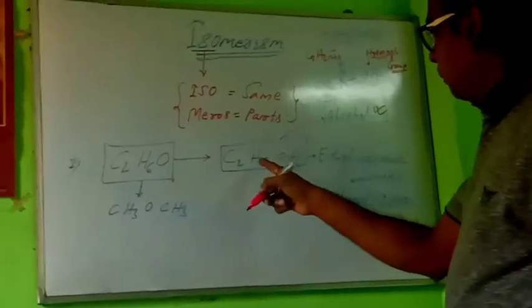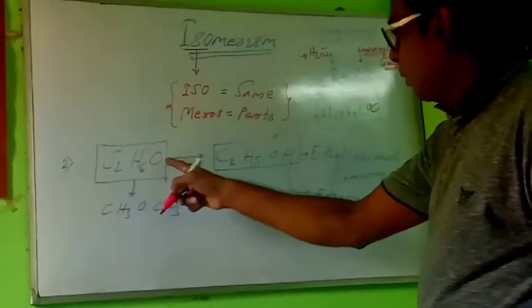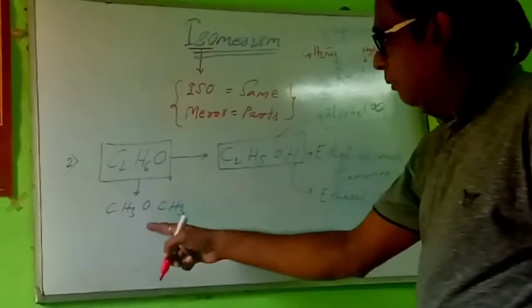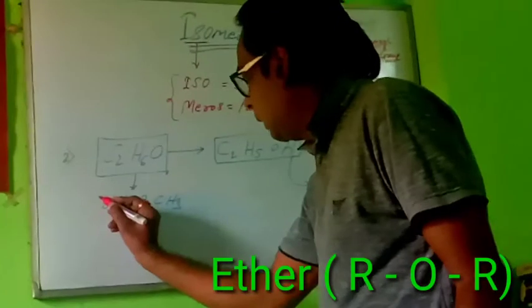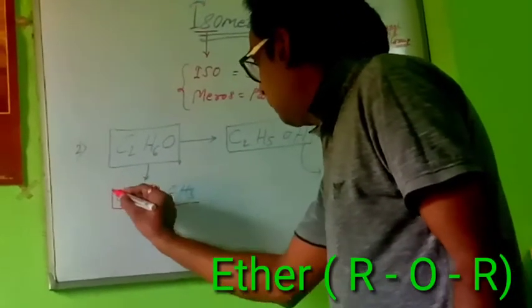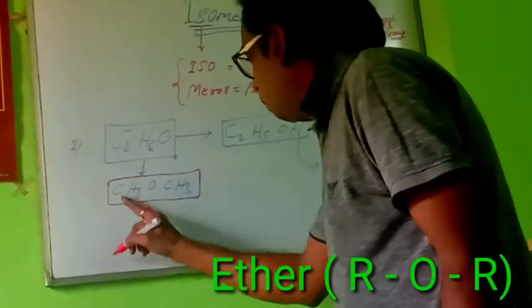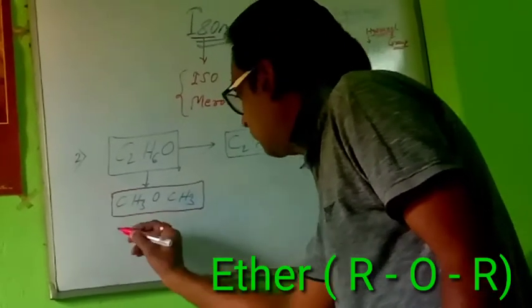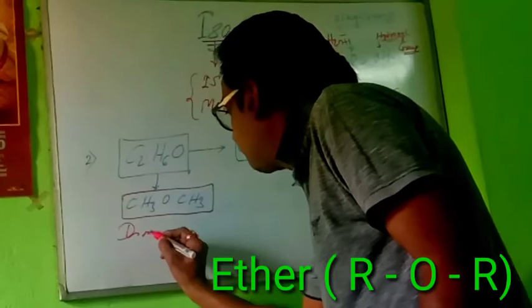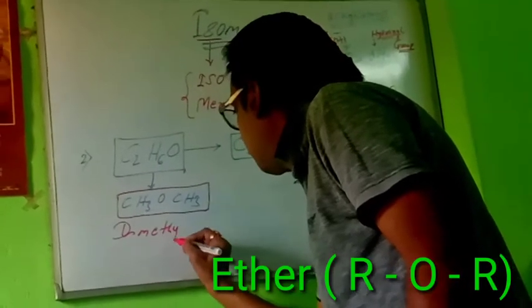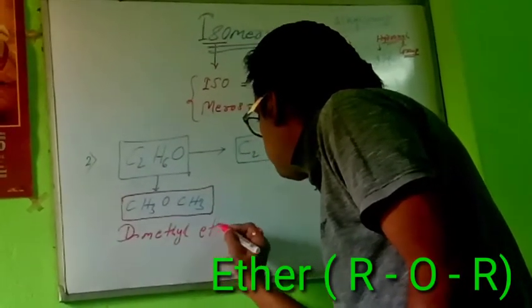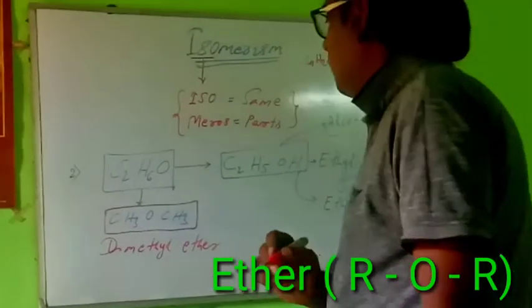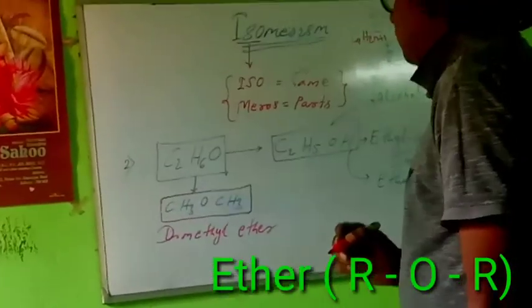Ethyl alcohol, molecular formula C2H6O. This is different, and this is different. Now you see, this is ether. Ether means here one is methyl, and here also methyl. This is oxygen, meaning dimethyl ether.